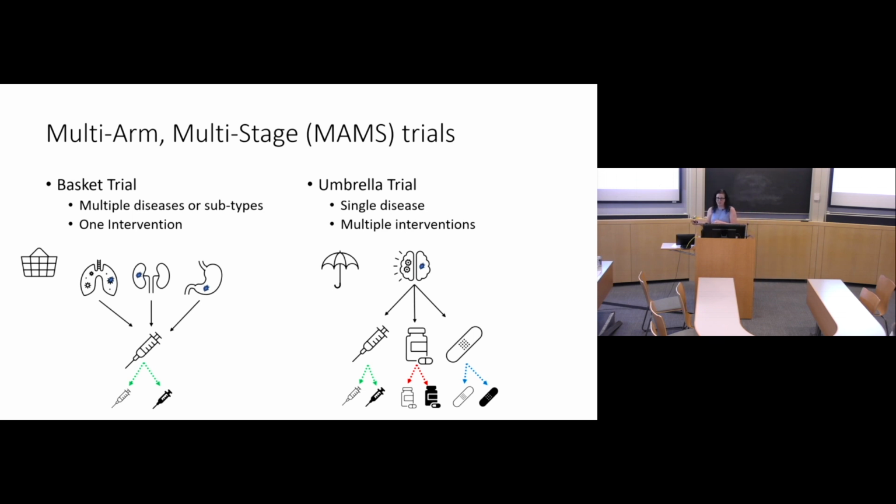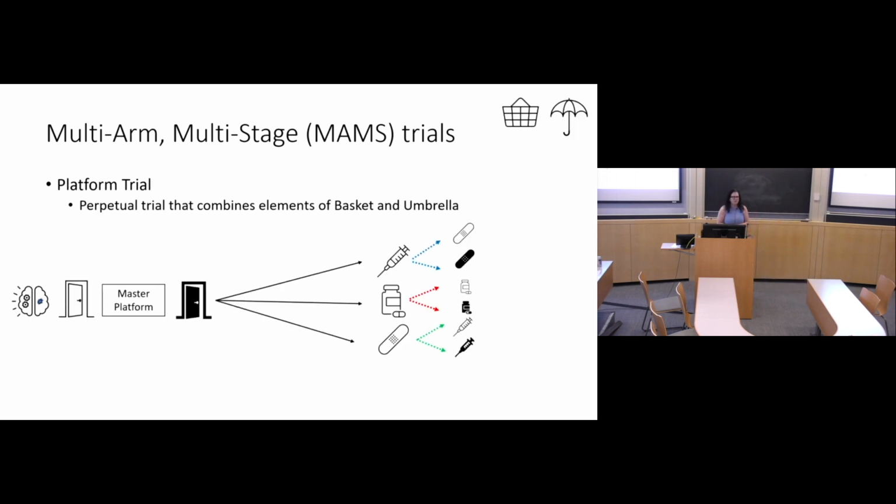An umbrella trial, I did not come up with these words, is a single disease, but testing multiple regimens at the same time. So everyone has this single disease, and they might get randomized into different regimens, and then ultimately randomized into a placebo or an active group. Usually, but not always, the regimen assignment is open so people know, and the drug assignment is blinded, so they don't know whether they're active or placebo. So a platform trial builds off characteristics of both basket and umbrella trials.